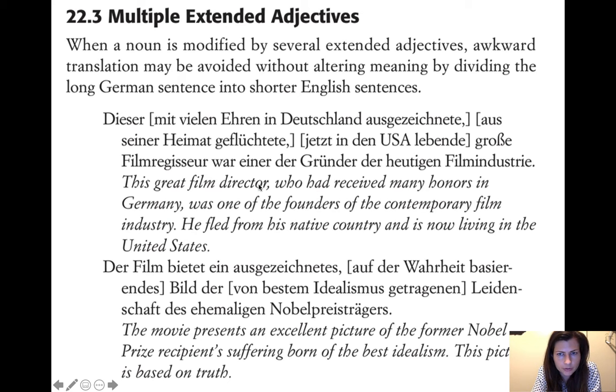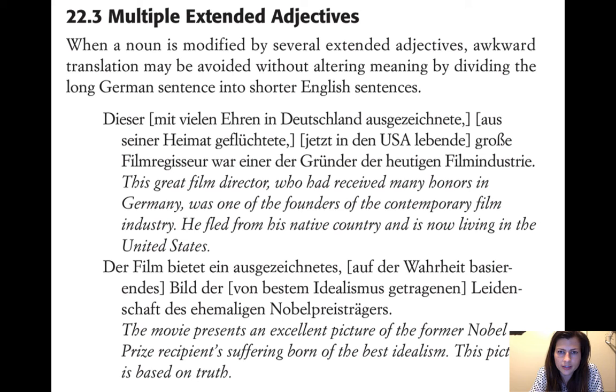This great film director. So now that we've bracketed them, we can say this, and then great film director. Dieser große Filmregisseur. So there's our subject. And then basically you're going to want to put all of these into, normally you would put them into relative clauses, but sometimes you get so many relative clauses that it starts to sound like not good English.